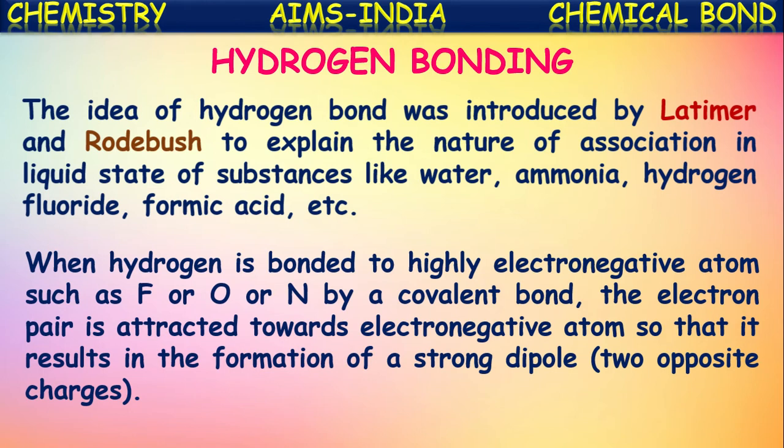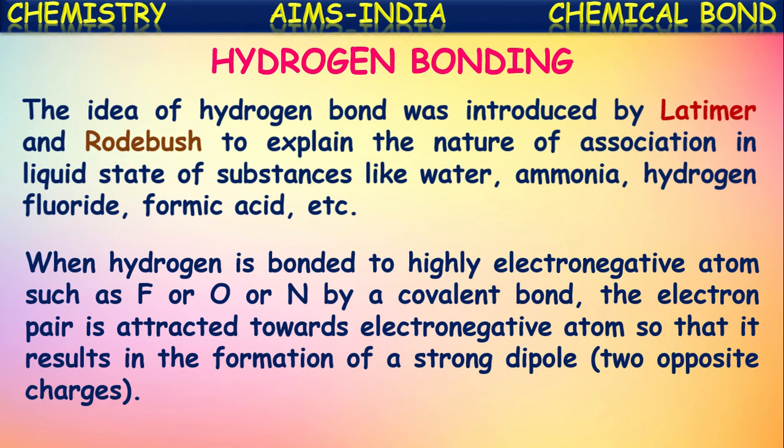When hydrogen is bonded to highly electronegative atoms such as fluorine, oxygen, or nitrogen by a covalent bond, the electron pair is attracted towards the electronegative atom, and that results in the formation of a strong dipole. So, hydrogen, which has less electronegativity, is bonded with highly electronegative atoms like fluorine, oxygen or nitrogen in the formation of a covalent bond.